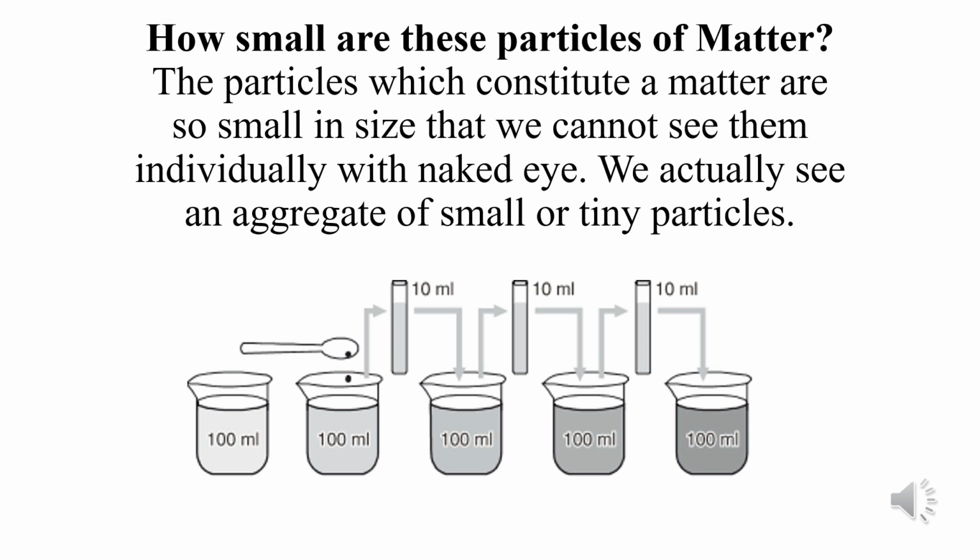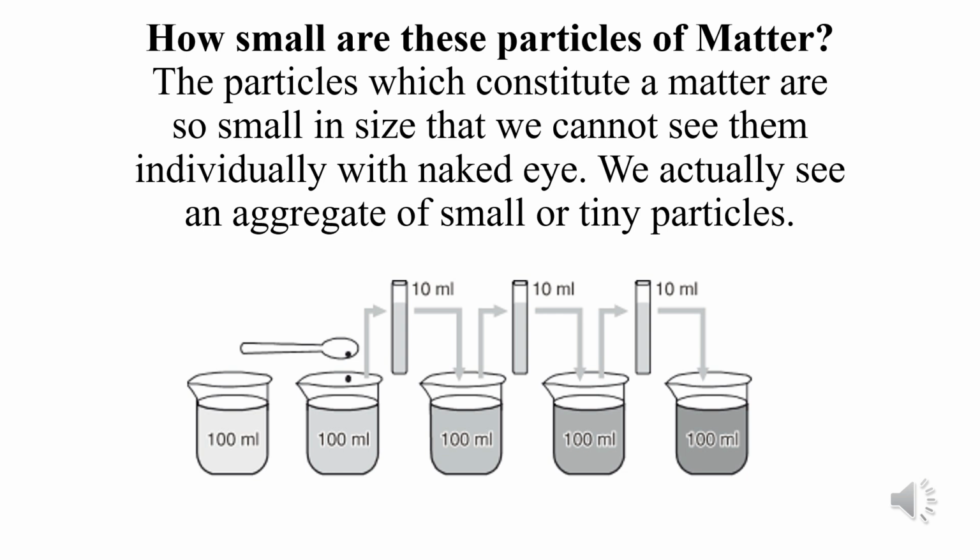As a result of which, we will say that the size of the particles of matter is very, very small. You can imagine if we keep on adding the amount of water taken in the successive beakers, it will be approximately 400 to 500 ml of water. And what was the amount of ink taken initially? It was 1 teaspoon only. So the amount of ink remains the same, but the amount of water keeps on increasing. So we will see on dilution, small tint of blue color will be shown.